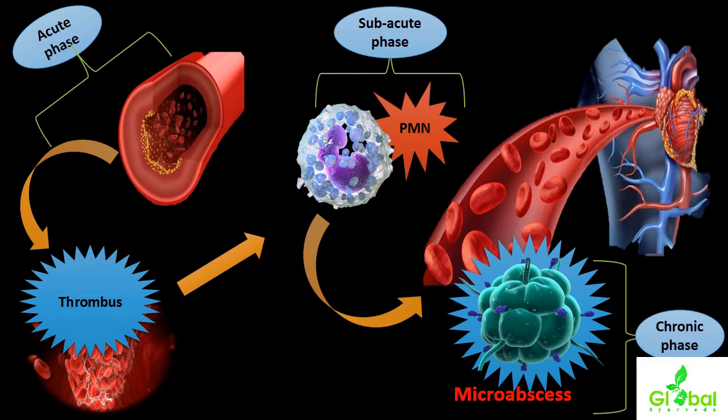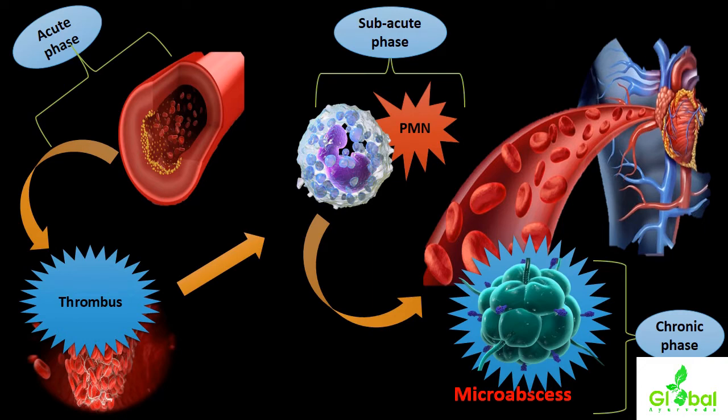So, within the acute phase, what will be happening? Thrombus formation will occur within the vascular wall, and the typical character of the thrombus will be hypercellular in nature along with minimal inflammatory features. So in the acute phase there will be thrombus formation within the vascular wall with minimal inflammatory features, but it will be hypercellular in nature. Thereby, it leads to the subacute phase.